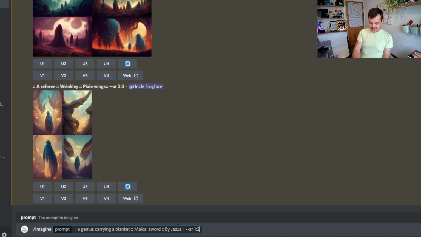So we're taking Jazza's platform to create a prompt and then see if a computer can AI generate an image in the style of Jazza. I feel like this is art inception. My brain is slightly bending with this. But let's give it a try. Let's see how well it does this. I don't know whether Jazza is a recognised person by the computer, but we'll give it a try.